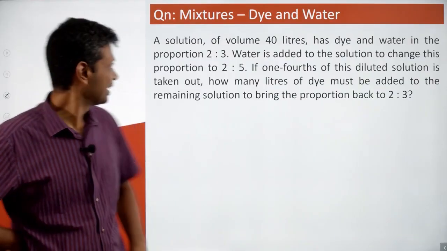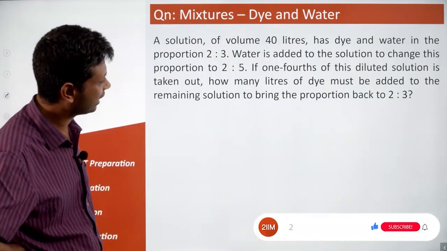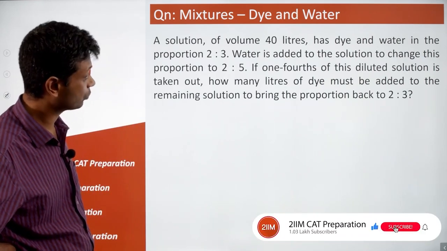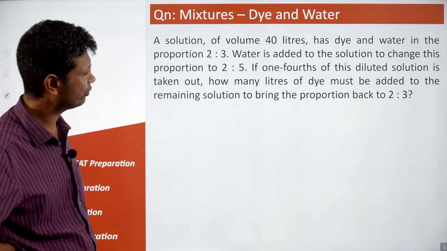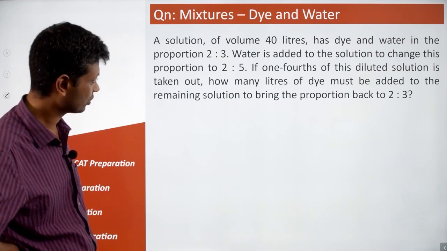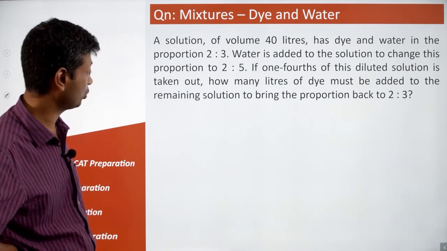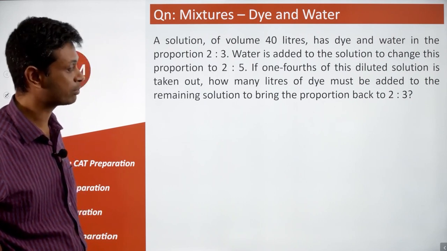Wonderful. Let's do this one. A solution of volume 40 liters has dye and water in the proportion 2:3. Water is added to the solution to change this proportion to 2:5. If 1/4 of this diluted solution is taken out, how many liters of dye must be added to the remaining solution to bring the proportion back to 2:3?